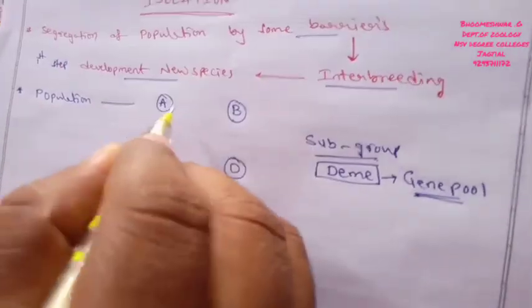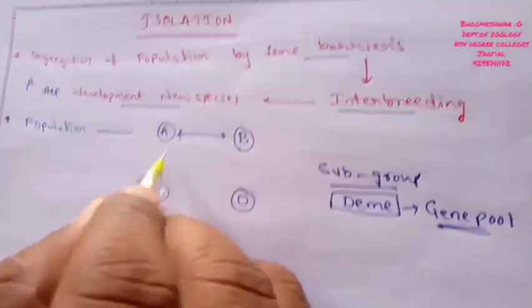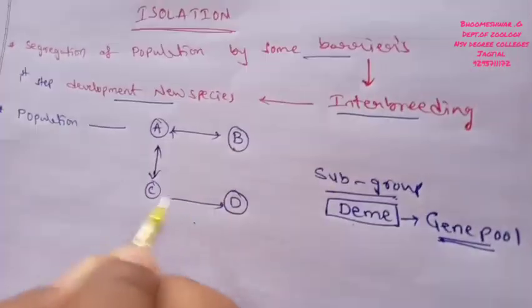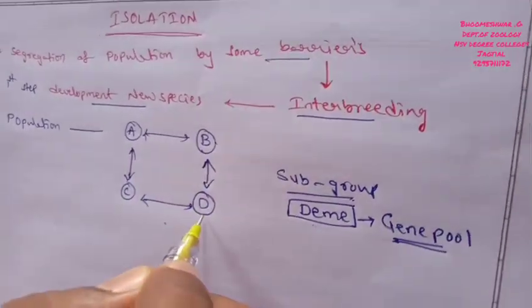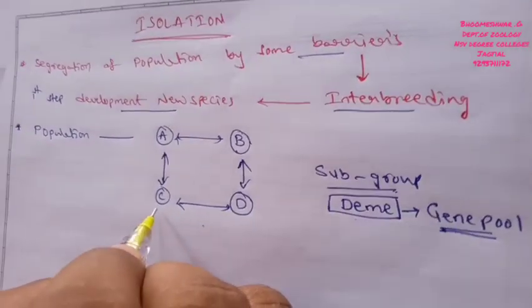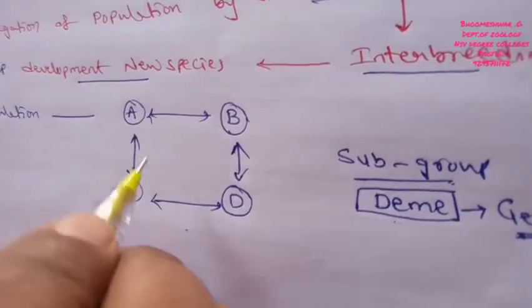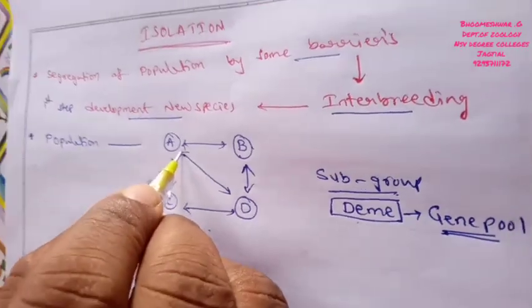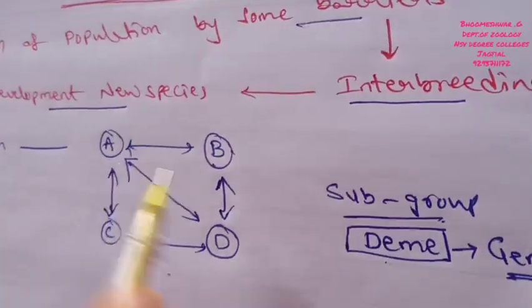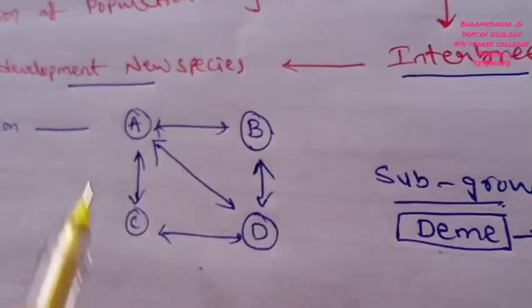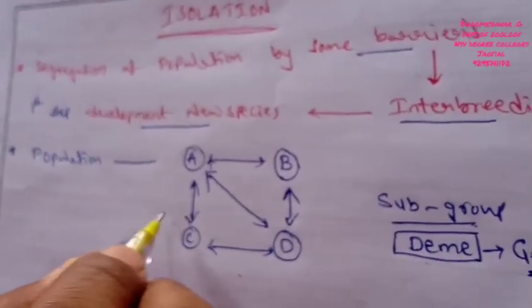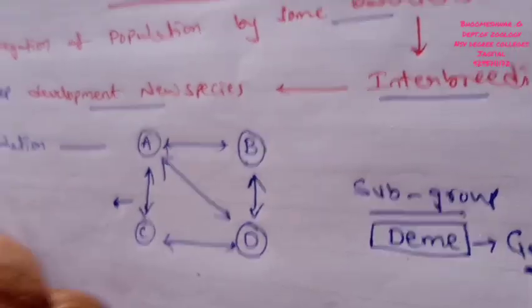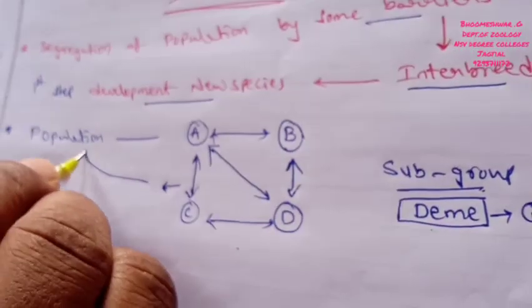Whenever genes are exchanged between one deme and another deme, like suppose B deme to D, or D deme to C deme, the various subgroups of populations effectively behave as one population.